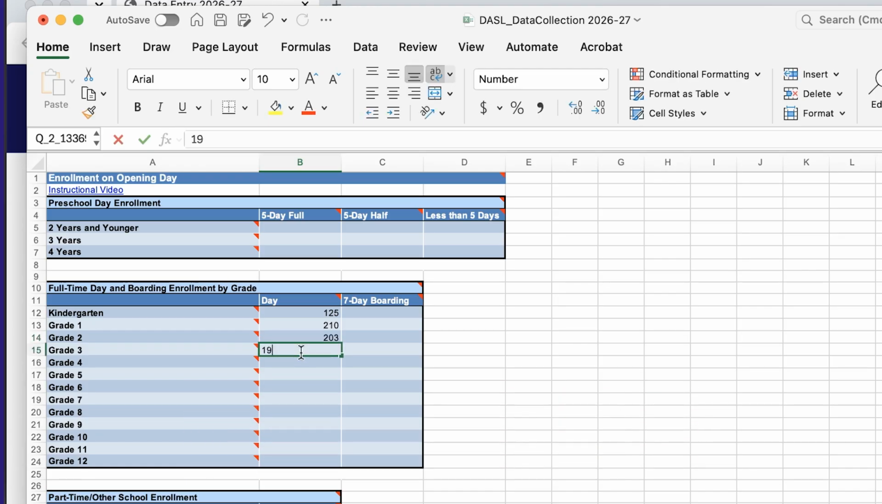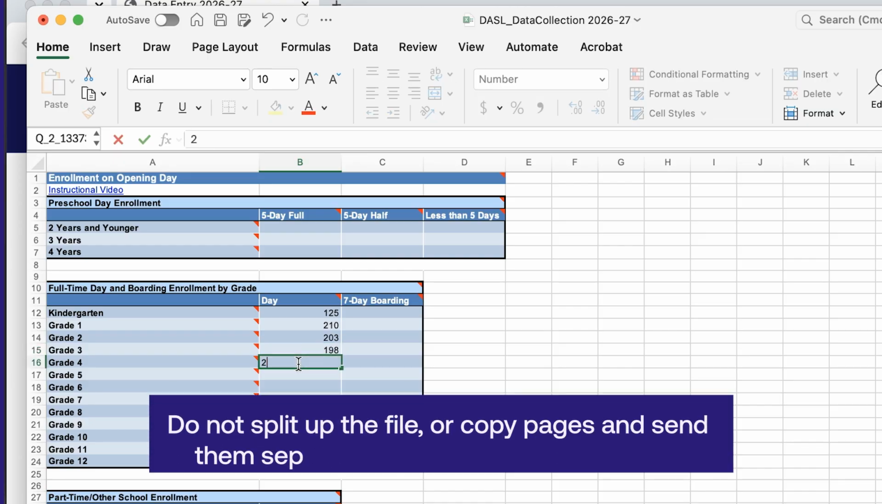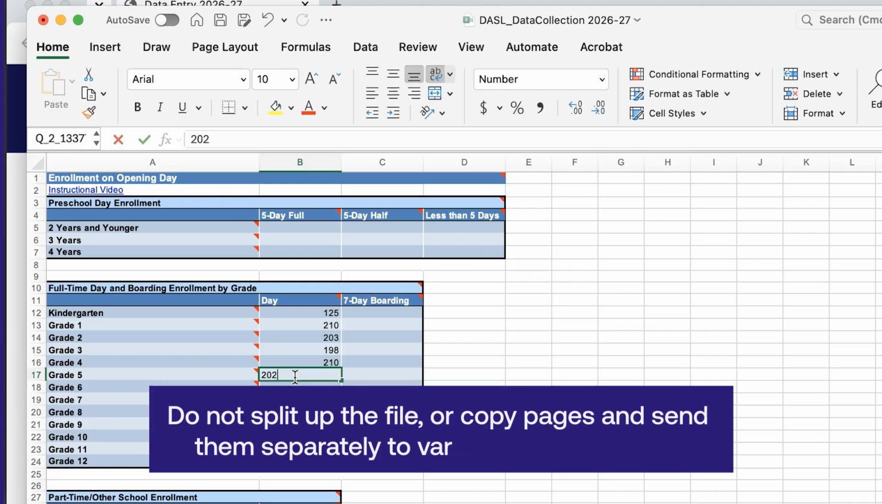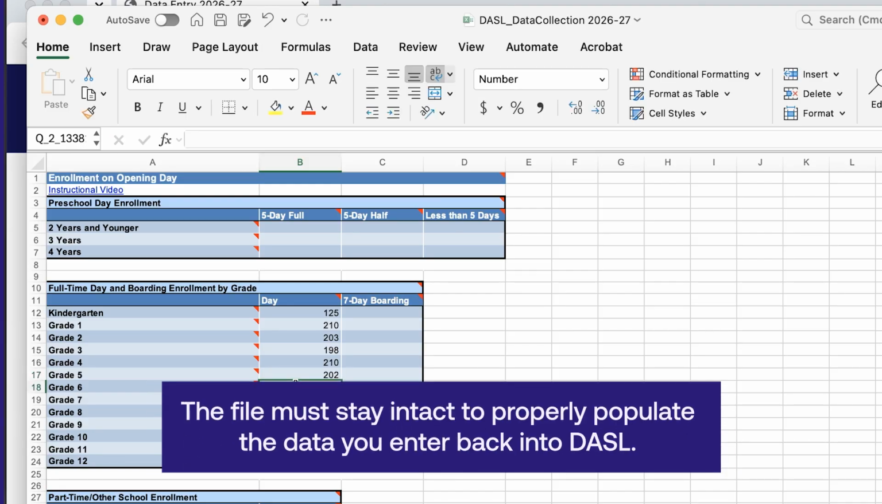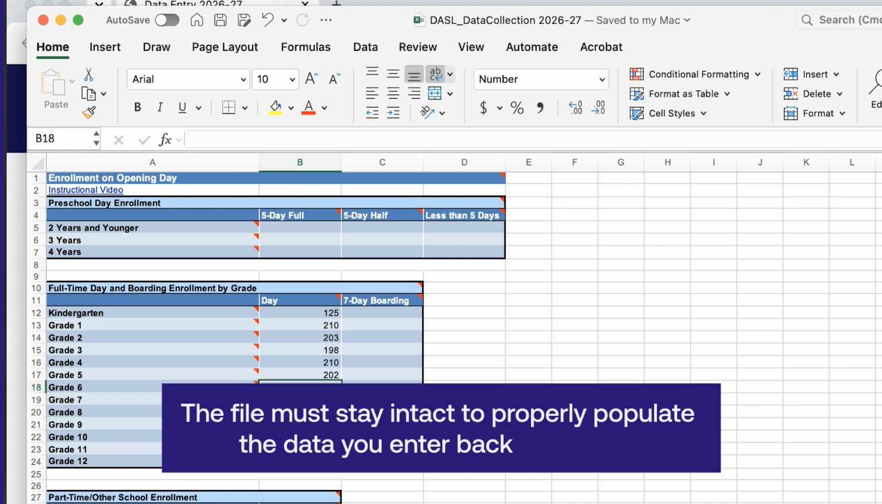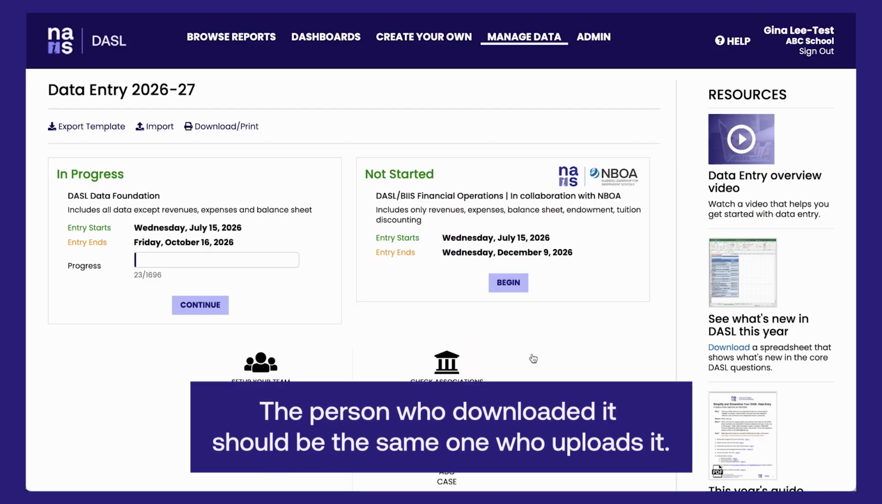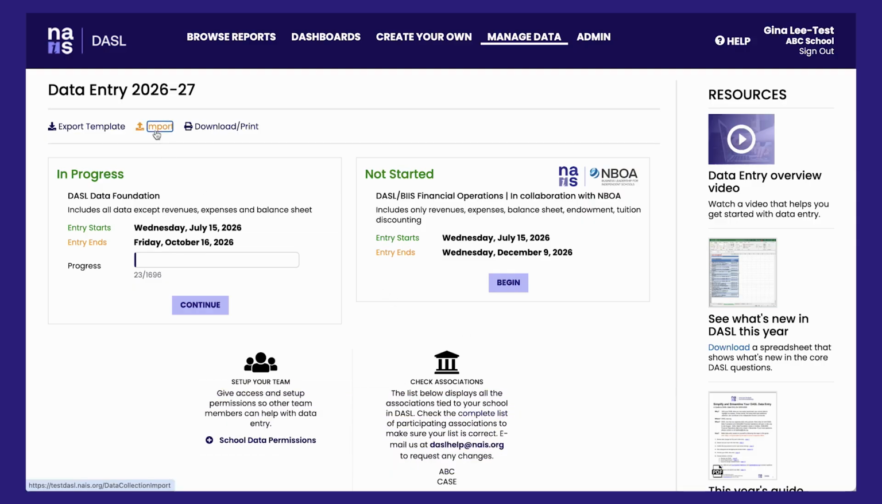Please be sure that the only changes you make to the file are to enter information in the fields. Do not split up the file or copy pages and send them separately to various team members. The file must stay intact to properly populate the data you enter back into DASL when you upload the completed file. When the file is complete, the person who downloaded it should be the same one who uploads it using the Import button in DASL.